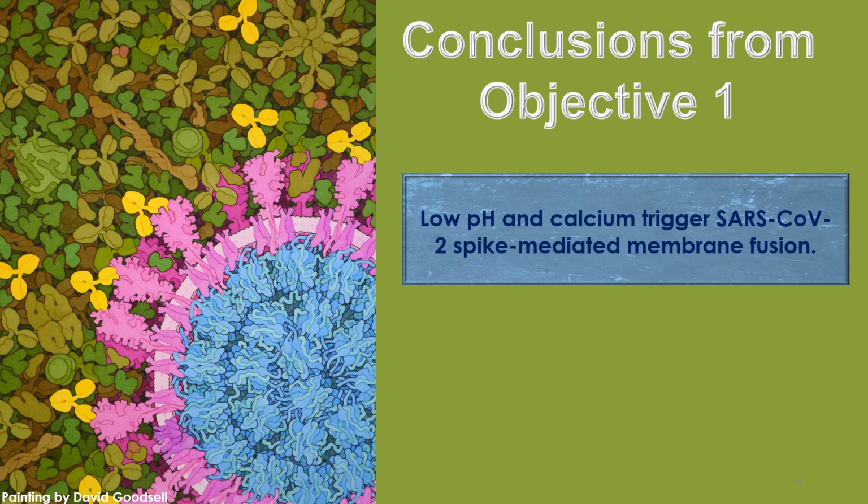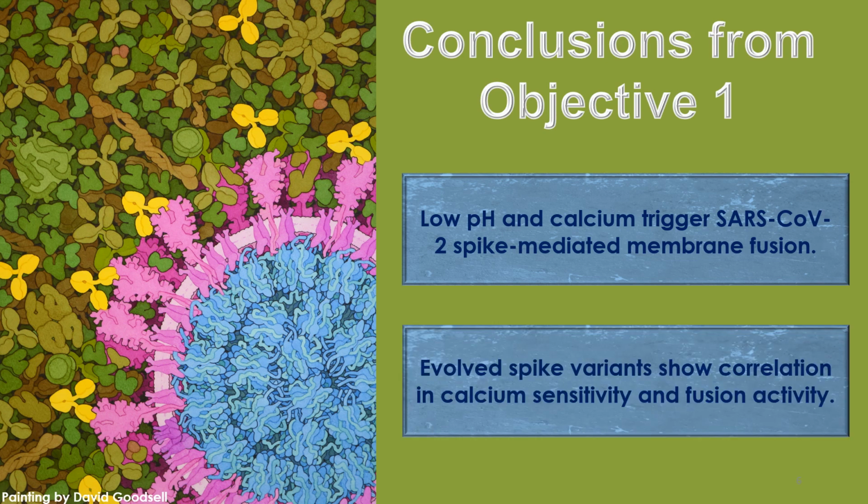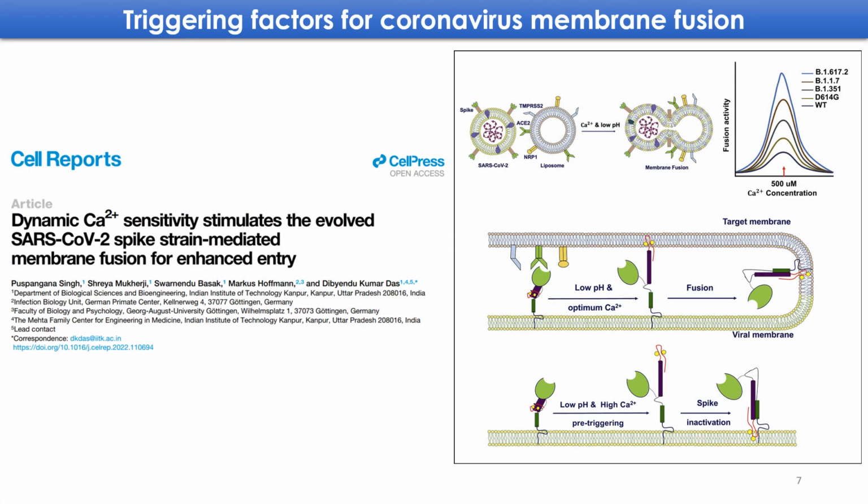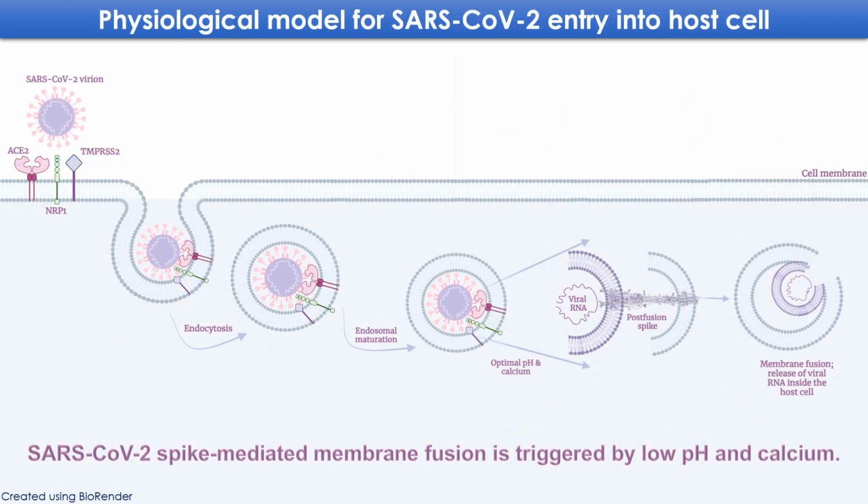The first conclusion is that low pH and calcium trigger SARS-CoV-2 spike mediated membrane fusion, and the second conclusion is that evolved spike variants show correlation in calcium sensitivity and fusion activity. The results of this project have already been published in the journal Cell Reports.